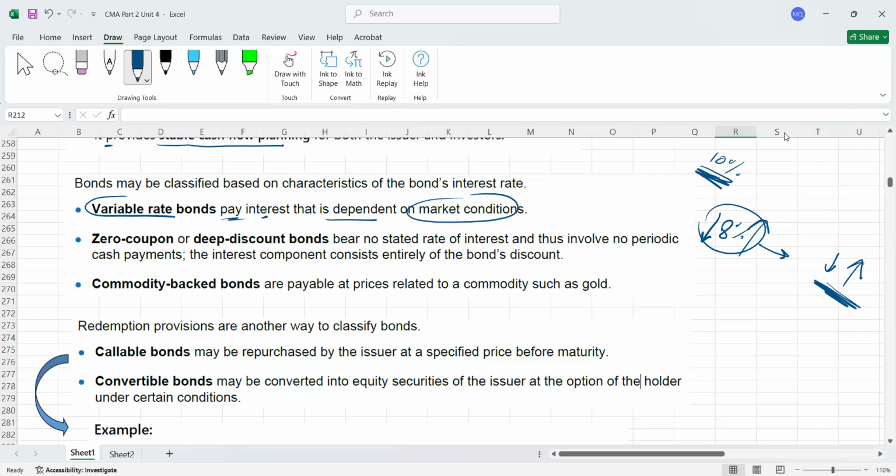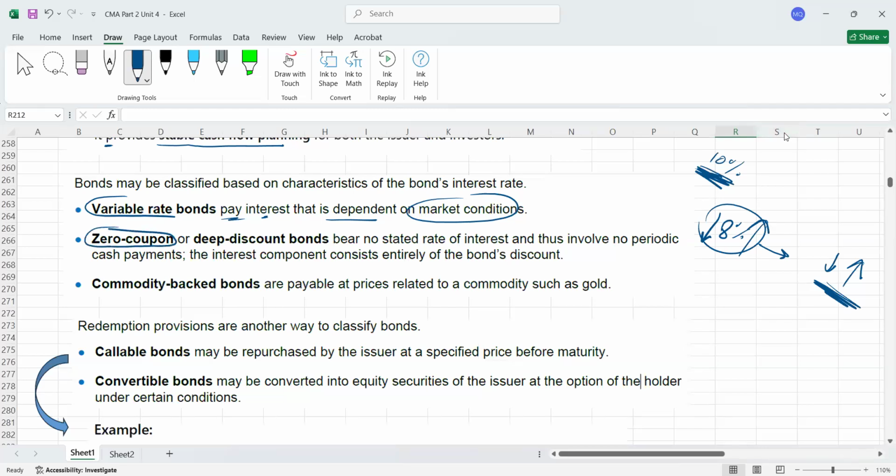Then, guys, I have already explained to you fixed rate bonds also, because bonds which will have a fixed rate of interest, whatever the rate of interest is in the market, are decided by the central bank. You will not care about that. You will pay just the fixed percentage. That's called fixed rate.